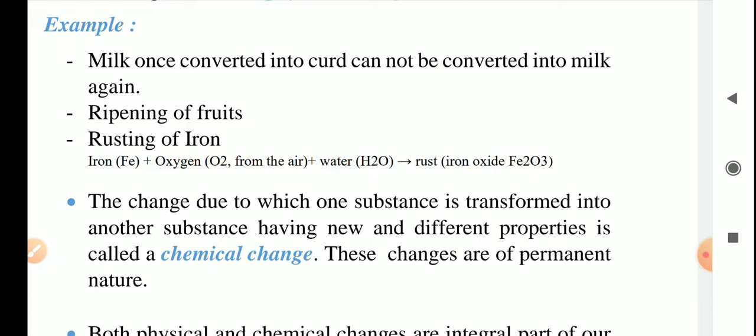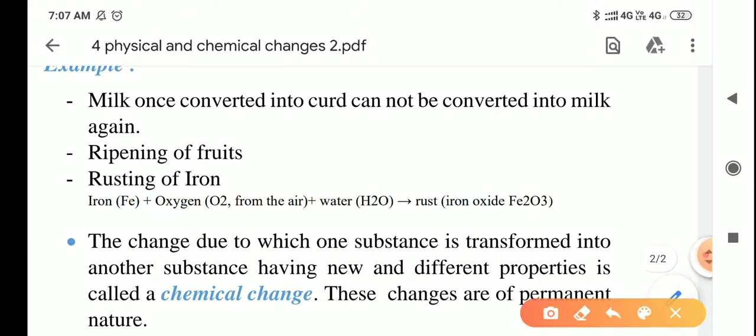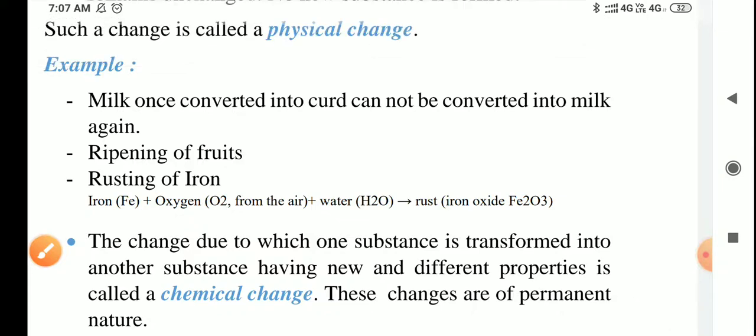For chemical change, here two things are mentioned. New substance is formed and the new substance has different properties than the original one. So in first example, you can see new substance curd is formed and it has different properties than that of milk. In second example, ripening of fruits, ripened fruit has different properties than that of the raw fruit. So these examples are of chemical change.